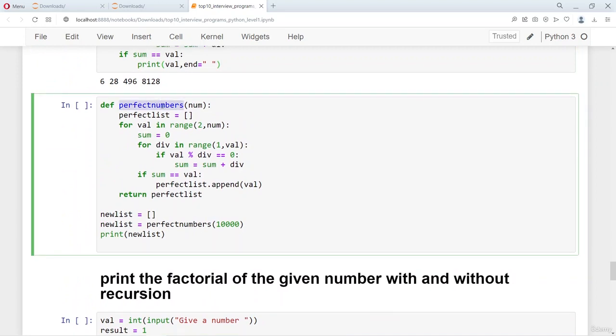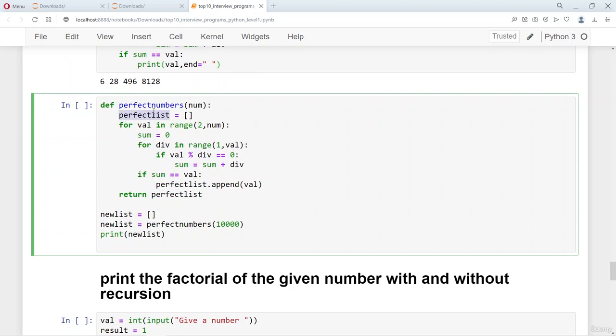Now the same perfect number concept here is written as a function. You see, this is a perfect number function. So this perfect number function does the same thing, using 2 for loops. The outer for loop generates the actual number which is going to be tested for the perfect number. The inner for loop generates again the numbers. So you can see that we generate the perfect numbers and put them in a perfect list.